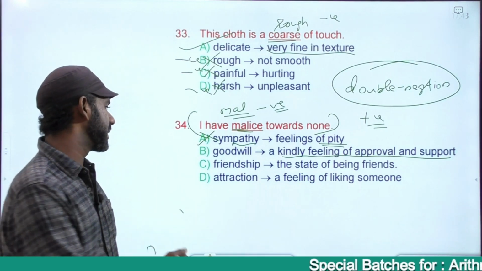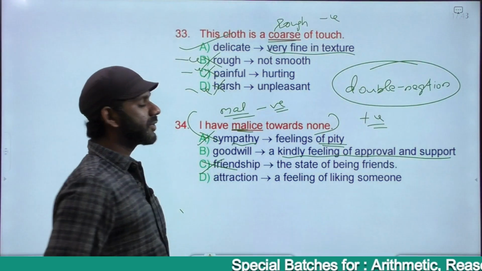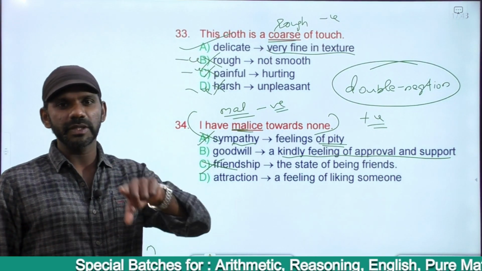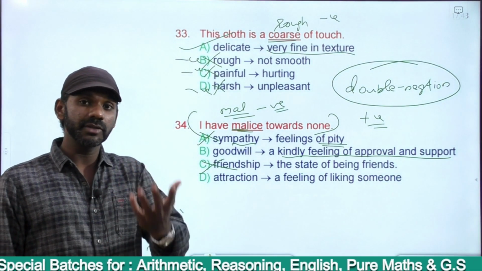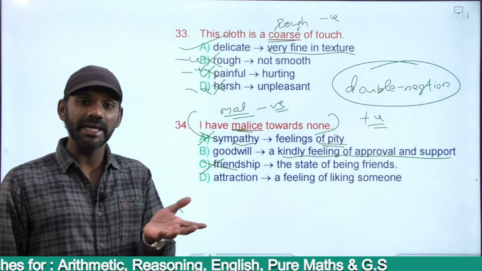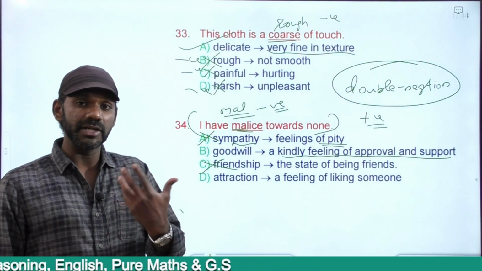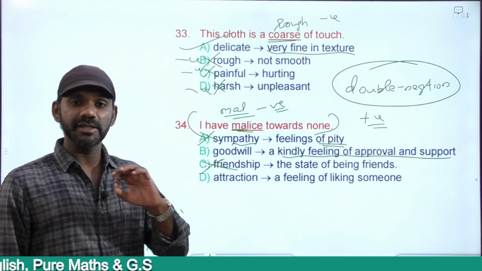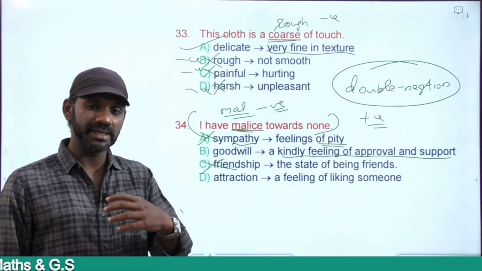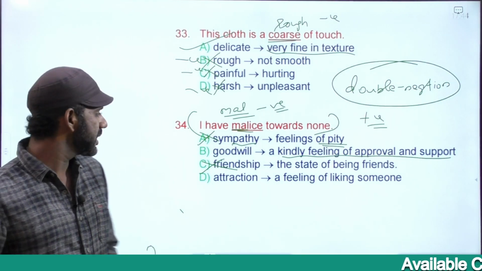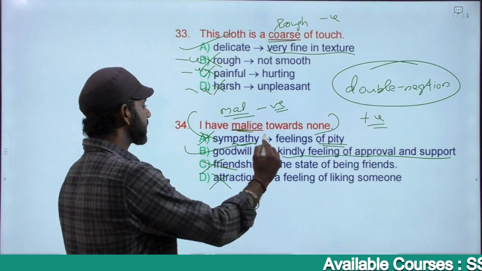Enemies and friends, eliminated. Attraction is a feeling of liking someone. Even if you are on good terms with a person, you may not get attracted to that person. Right? You may or may not. Malice is feeling bad or having something negative towards a person. So attraction is also gone. The answer must be goodwill.